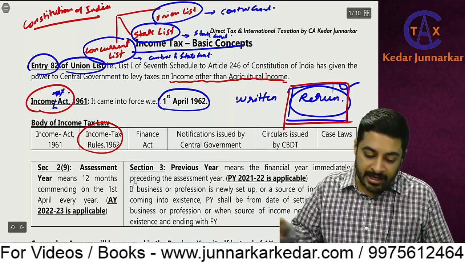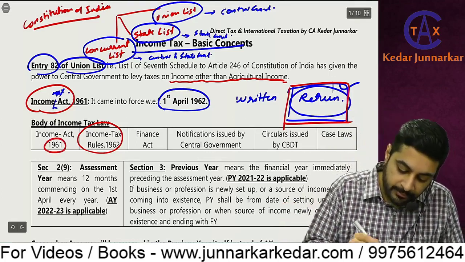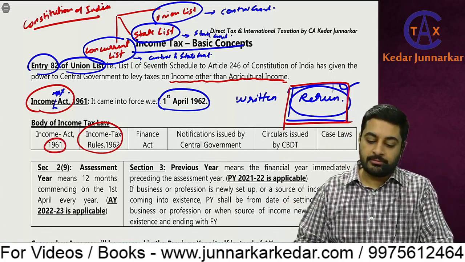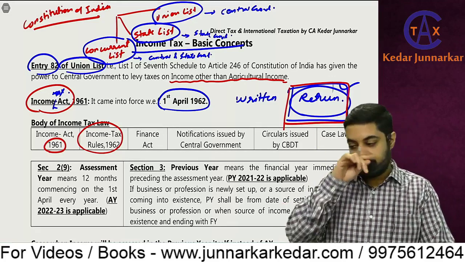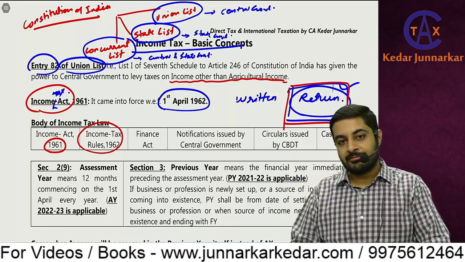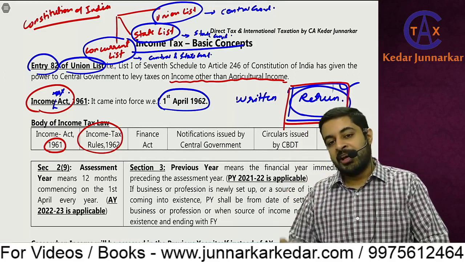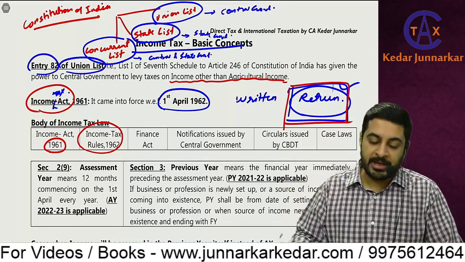Now this Income Tax Act was passed in 1961. Do you think the same provisions are still there? No, every year there are changes made.